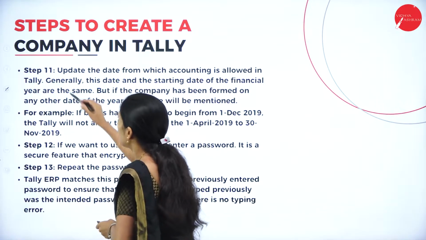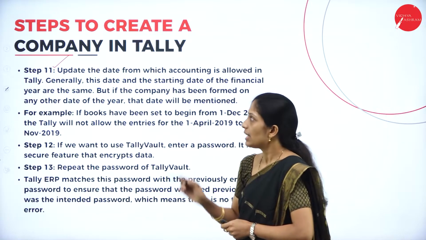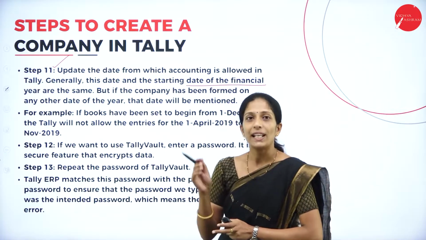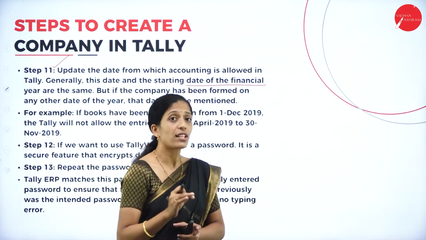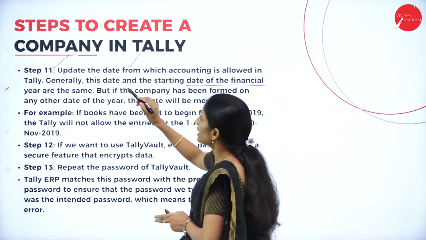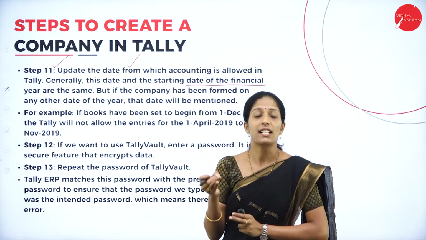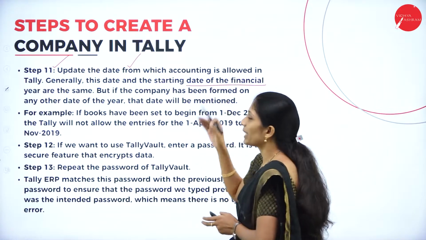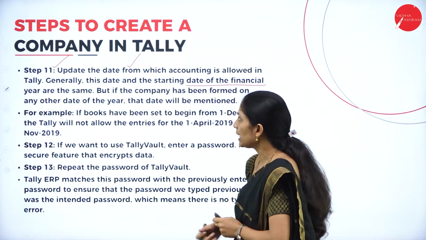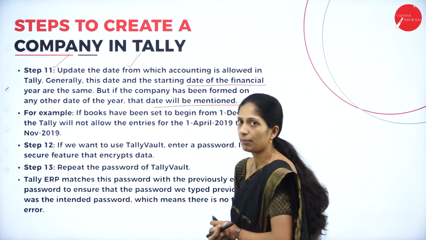Next is step 11. Update the date from which accounting is allowed in Tally. Generally, this date and the starting date of the financial year are the same. So you will enter the financial year, 1st April to 31st March. After that, you have to update the date from which the accounting year has started in Tally. Normally the beginning of the financial year itself will be the accounting year in Tally, but if the company has been formed on another date of the year, that date will be mentioned.